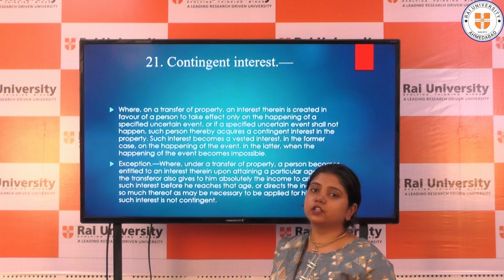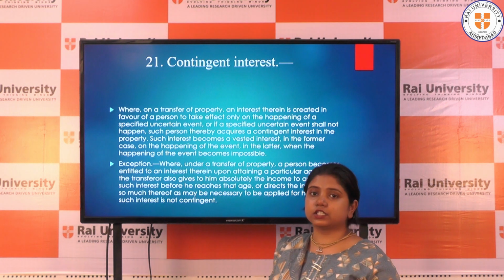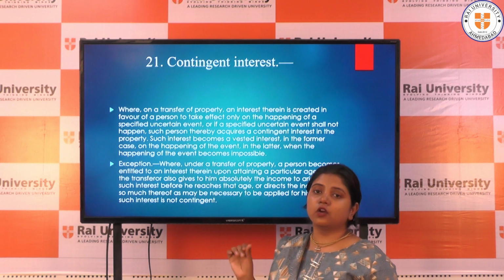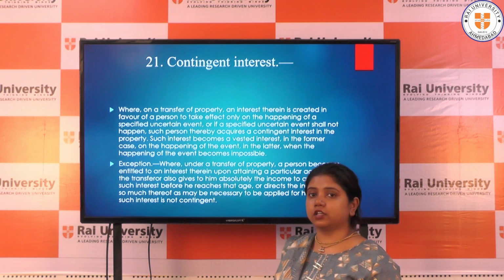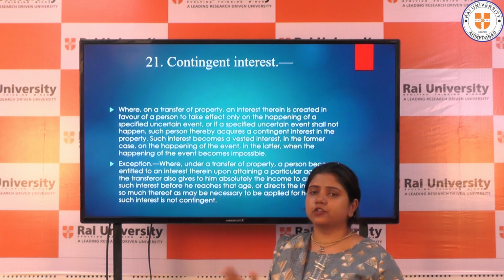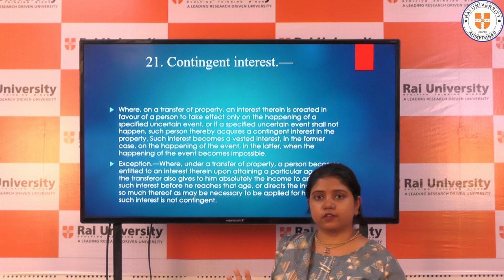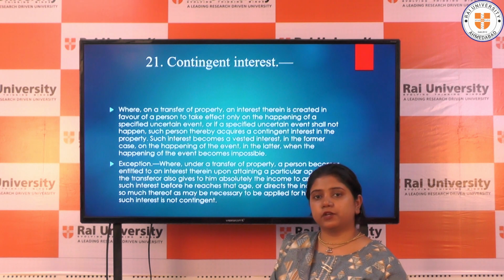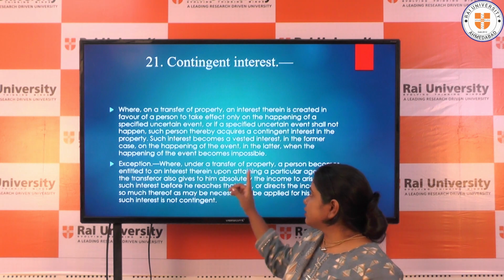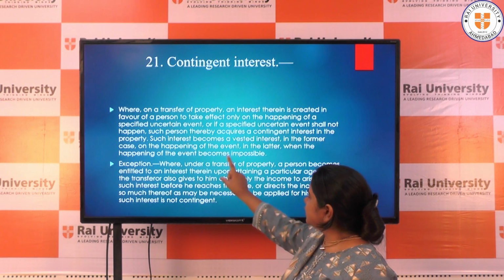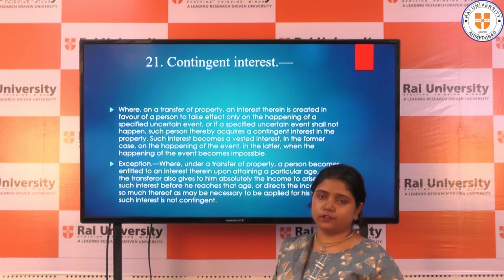So if the probability of acquiring the interest depends upon the chance of happening of a certain event or non-happening of a certain event. For example, A said to B that if India wins the match, then the property will be transferred to you. India might win, India might not win. So over here it depends upon the happening of a certain event.